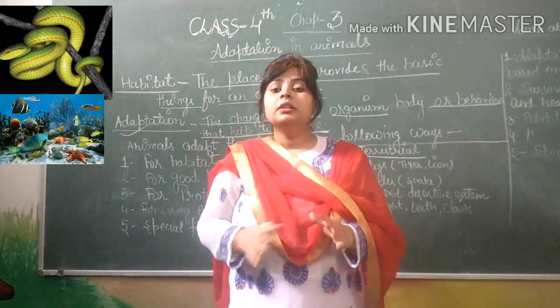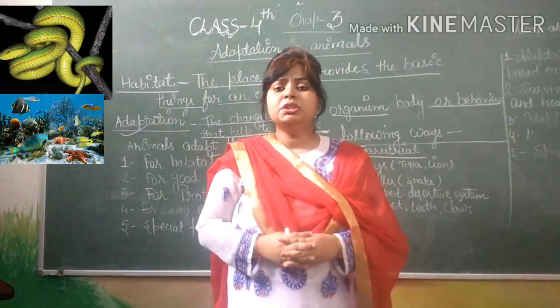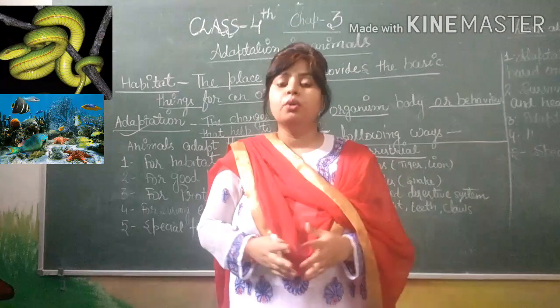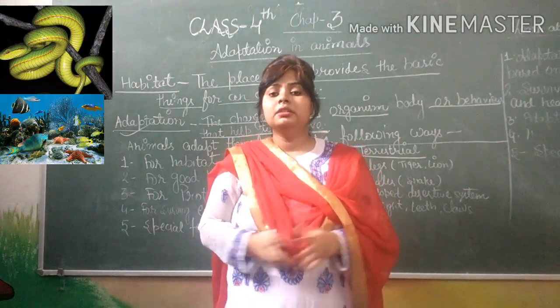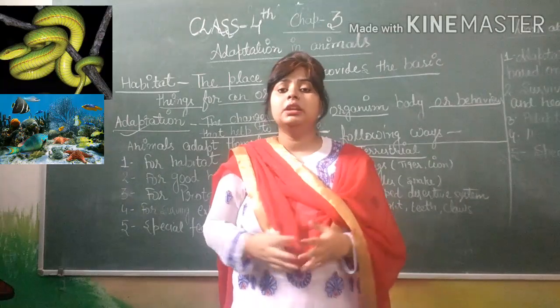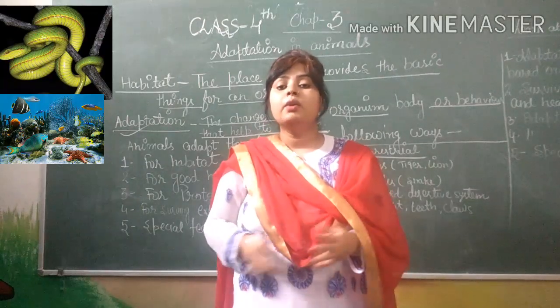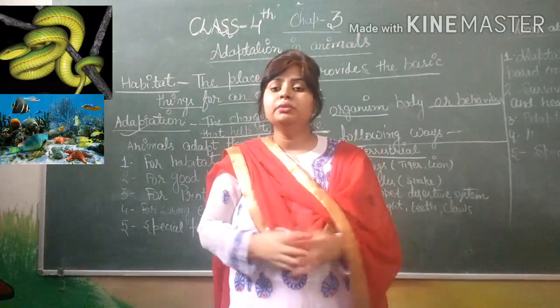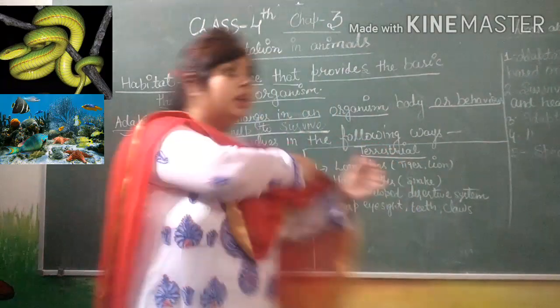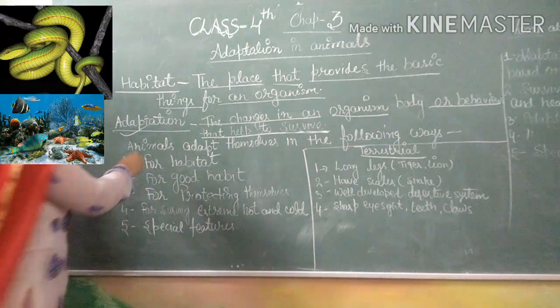Extinct means their species is no longer available on the earth. So the best option is for animals to change themselves according to nature. That is adaptation.